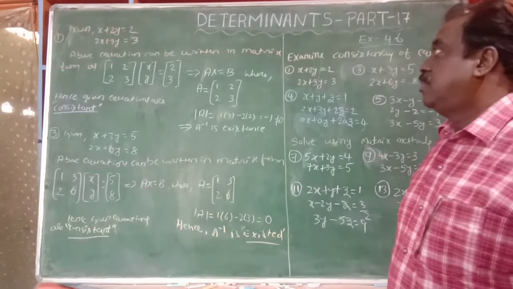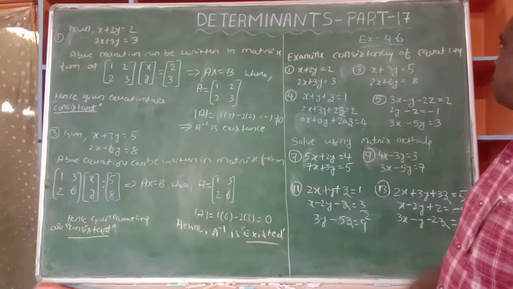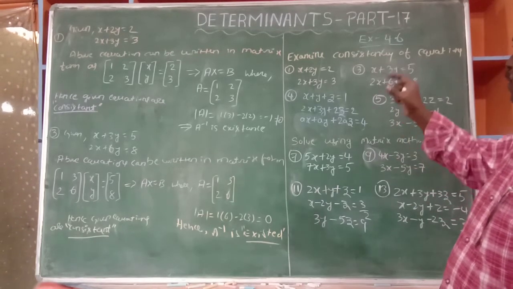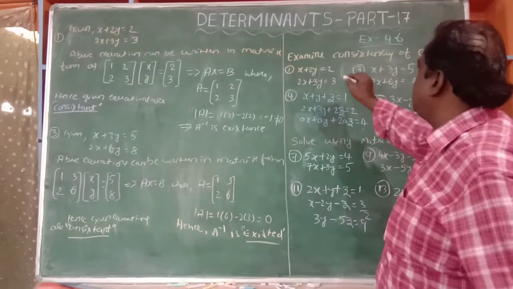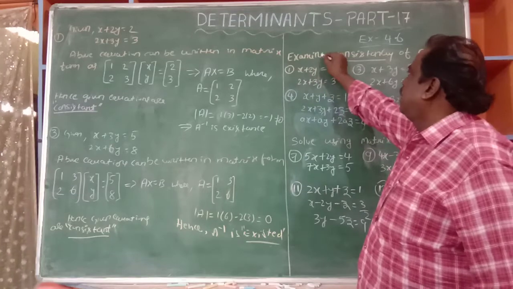Okay, students, now I'm going to solve the exercise. This is the last exercise, 4.6. In this exercise, examine the consistency of the given equations.